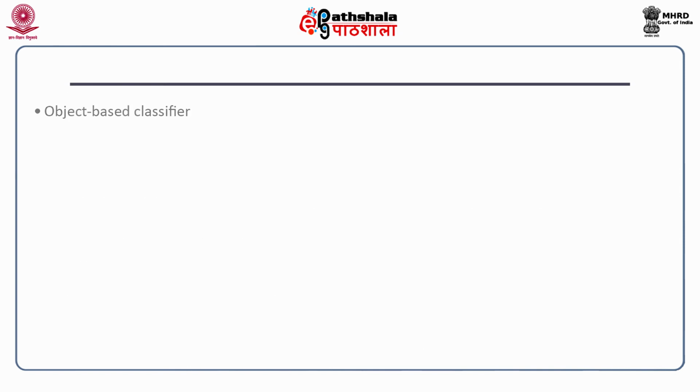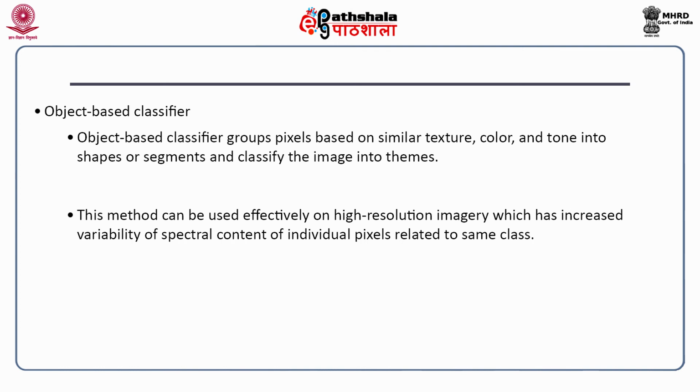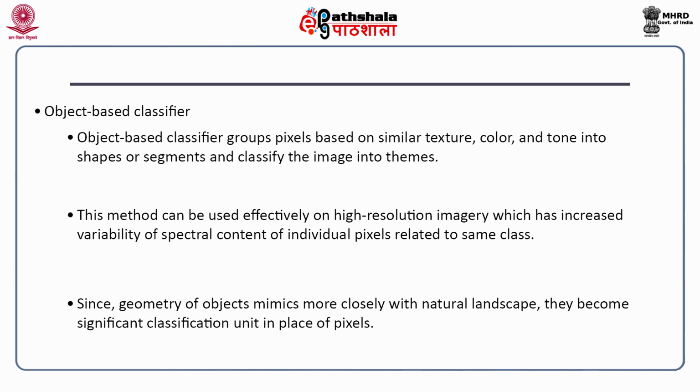Next one is the object based classifier. Object based classifier groups pixels based on similar texture, color and tone into shapes or segments and classifies the image into themes. This method can be used effectively on high resolution imagery, which has increased variability of spectral content of individual pixels related to the same class. Since the geometry of objects mimics more closely the natural landscape, they become the significant classification unit in place of pixels.